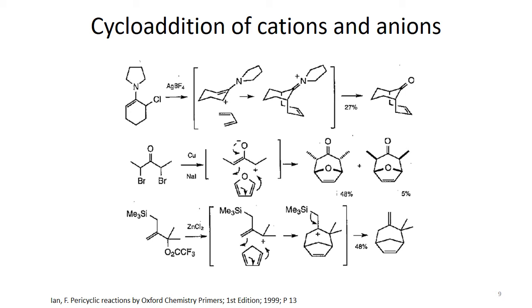We have a heterocyclic ring and there is a 6-membered ring attached to it. The intermediate involved in this reaction is cationic here. The three carbon skeleton, that is the cationic carbon and the carbon carbon double bond, interacts with the diene, and then we get this product after the cycloaddition reaction.